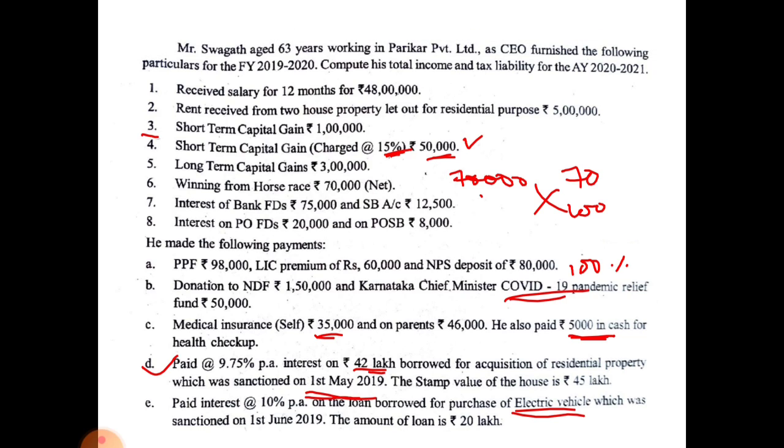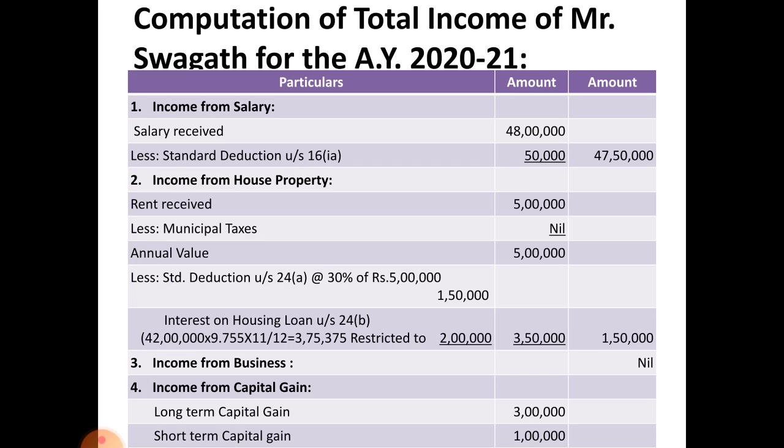Let us solve this problem. You will come to those points there. Okay. See this one. Computation of total income of Mr. Swagat for assessment year 2020-21, particulars and amount column. Calculation of income from salary, you know, salary received 48 lakhs, from that standard deduction 50,000, that amounts to rupees 47,50,000.